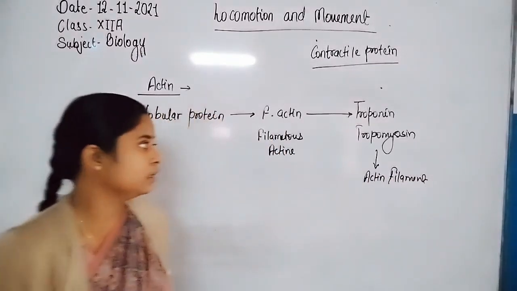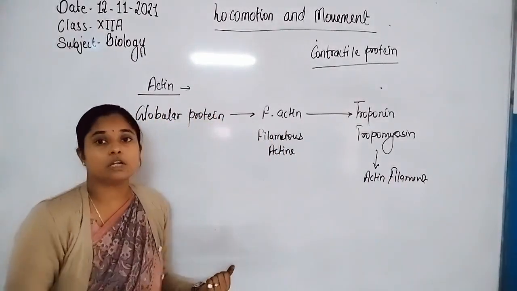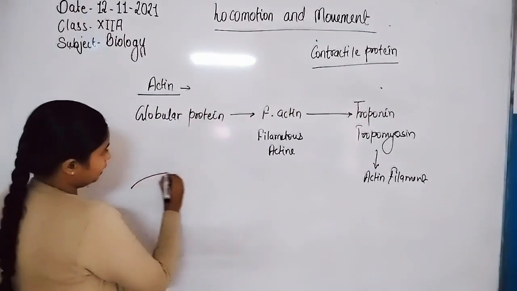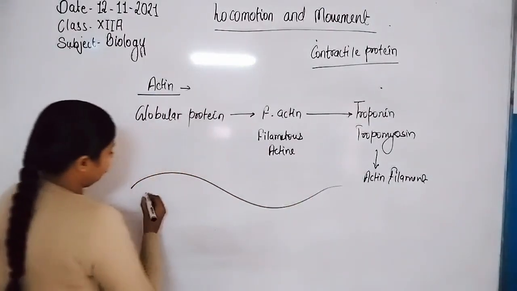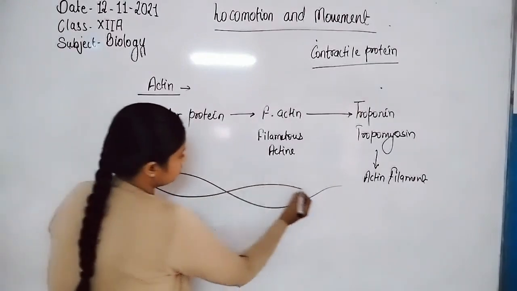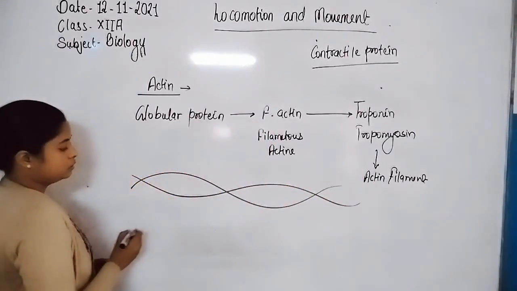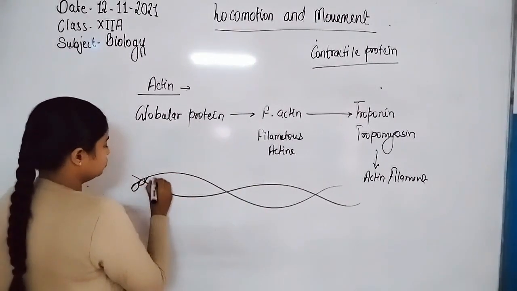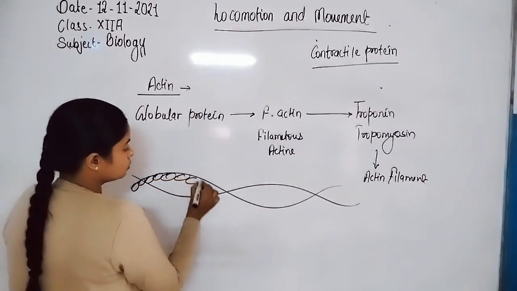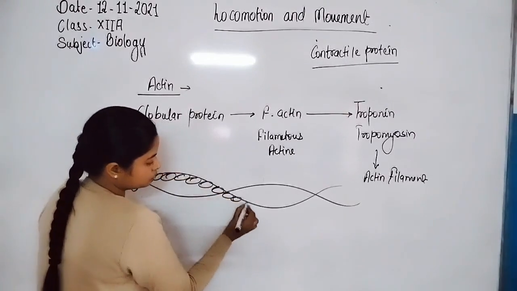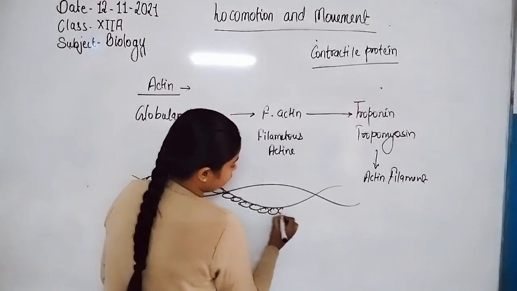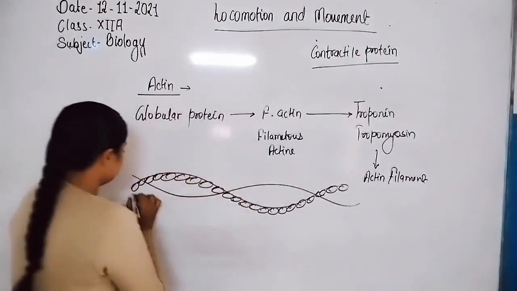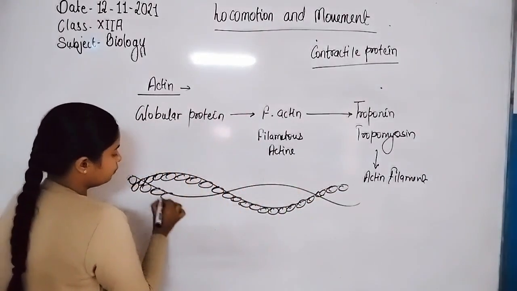So how do they get arranged or associated with each other? One actin filament is formed by two helices of the F-actin. These are globular actin, which bind with each other or get polymerized to form a single filament of F-actin.